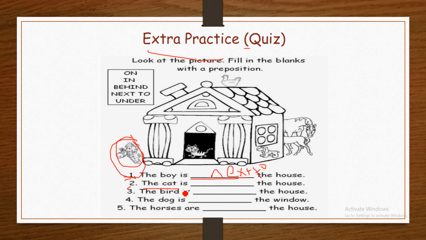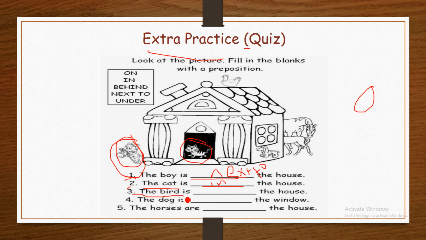Number 2. The cat. First we have to find the cat. Here is the cat. The cat is blank the house. The house is an enclosed space, an enclosed system, as we said with the circle and the dot. Therefore, the cat is in the house.